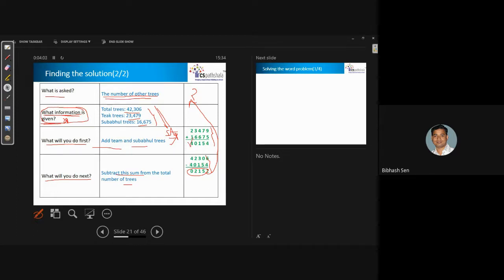Some students you will find can directly do all this, but when they have to write, instead of these things, what they have to write is: total number of trees and subtrees will be equal to this. Then you have to add them like this. So this is the foundation.